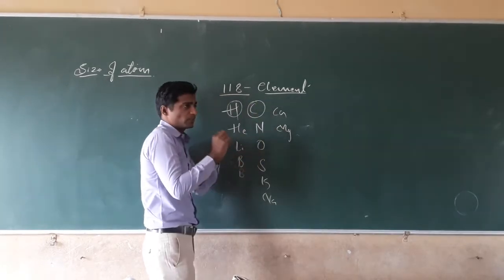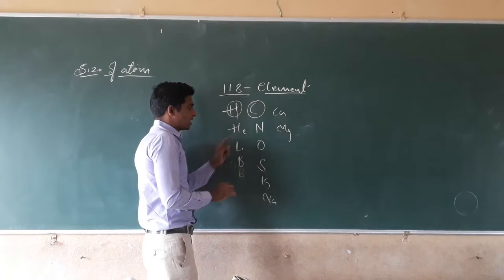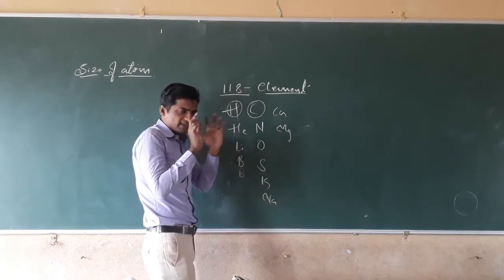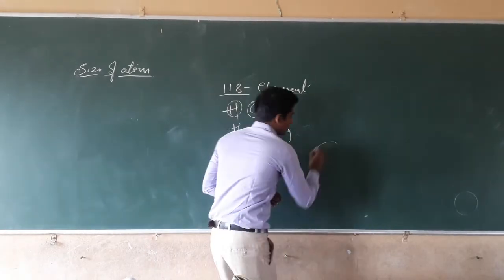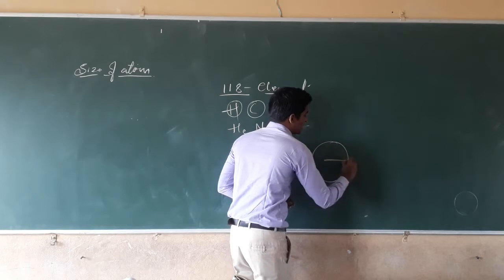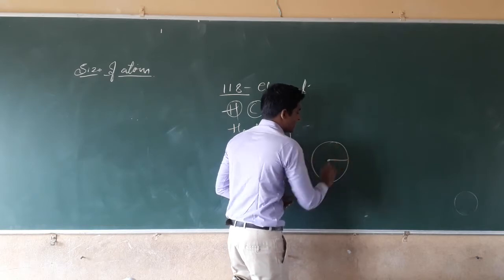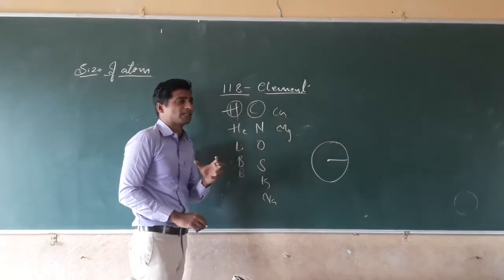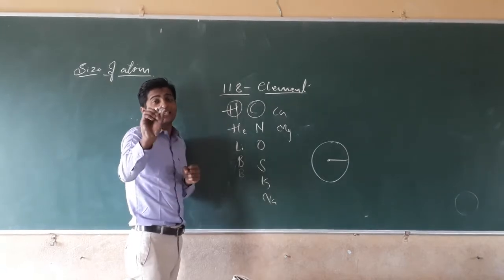The carbon atom has its particular size. The nitrogen atom has a particular size. We can say atomic radii, atomic diameter, or atomic radius. Hydrogen is the smallest atom.